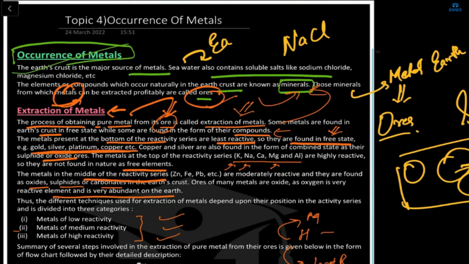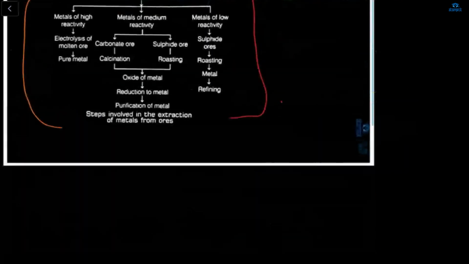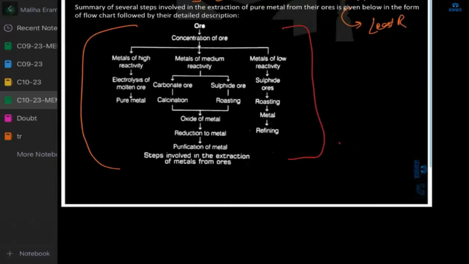Metals with medium reactivity, there are two: carbonate ore and sulfide ore. Carbonate ore is calcination. Okay.